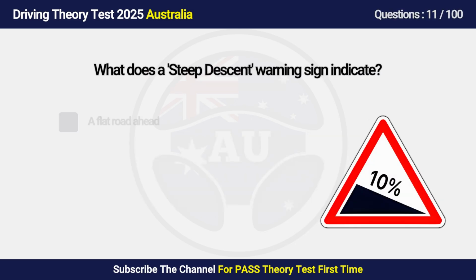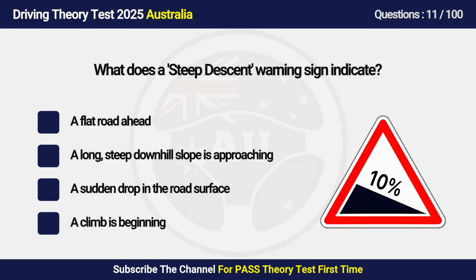Question 11. What does a steep descent warning sign indicate? A. A flat road ahead. B. A long steep downhill slope is approaching. C. A sudden drop in the road surface. D. A climb is beginning.